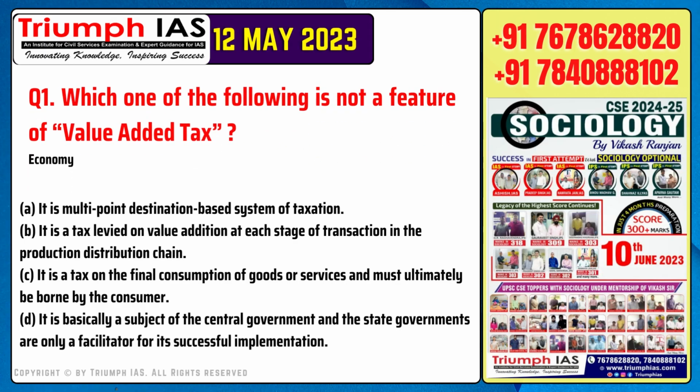Question number 1. Which one of the following is not a feature of value-added tax? Option A. It is multi-point destination-based system of taxation. Option B. It is a tax levied on value addition at each stage of transaction in the production distribution chain. Option C. It is a tax on the final consumption of goods or services and must ultimately be borne by the consumer. Option D. It is basically a subject of the central government and the state governments are only a facilitator for its successful implementation.